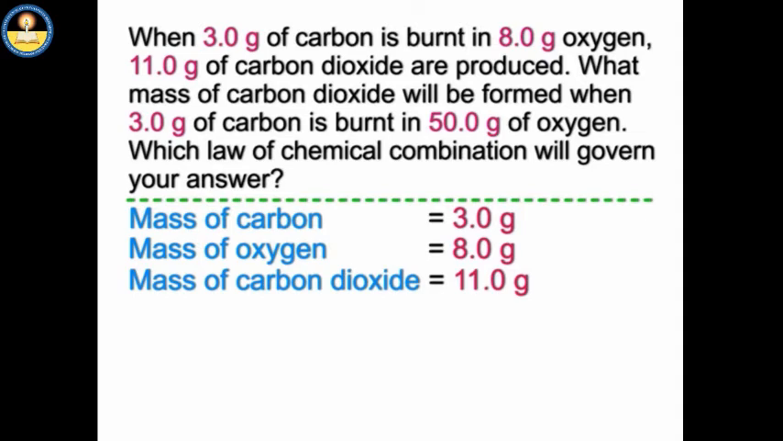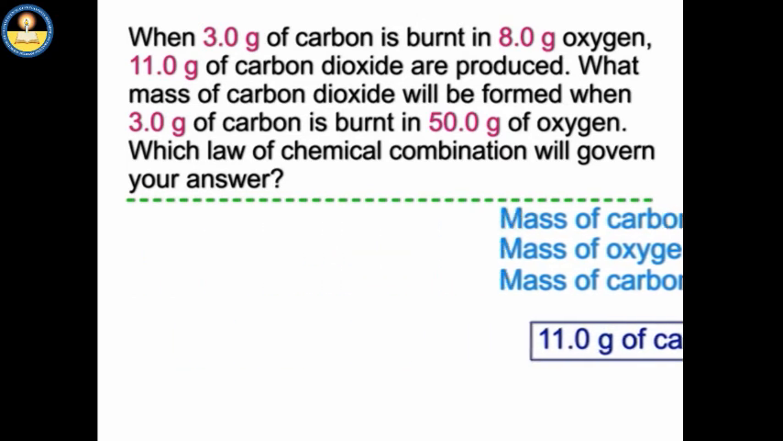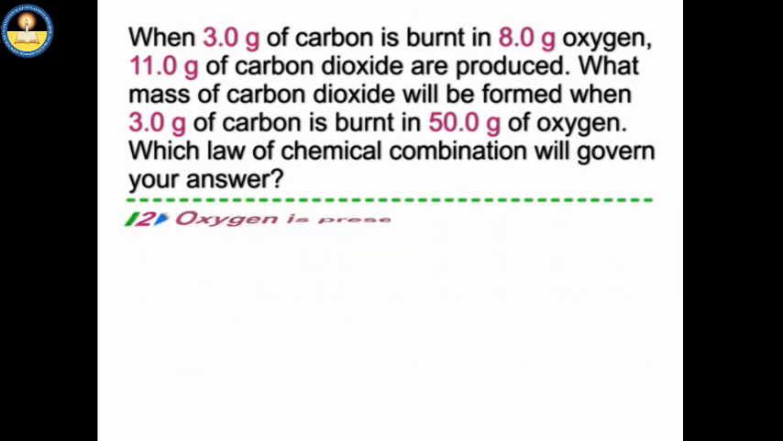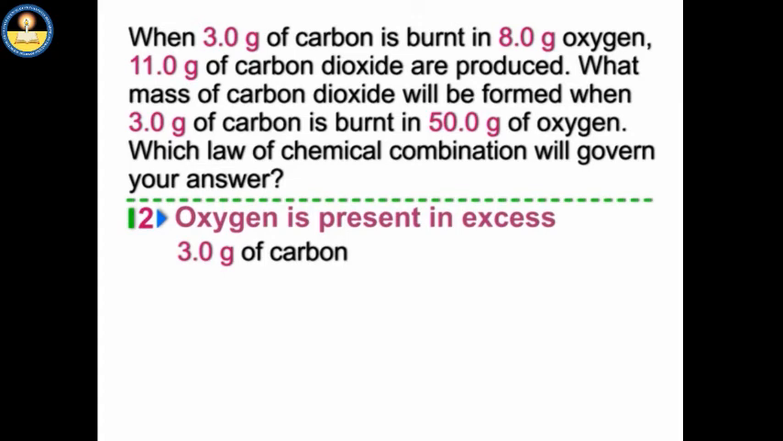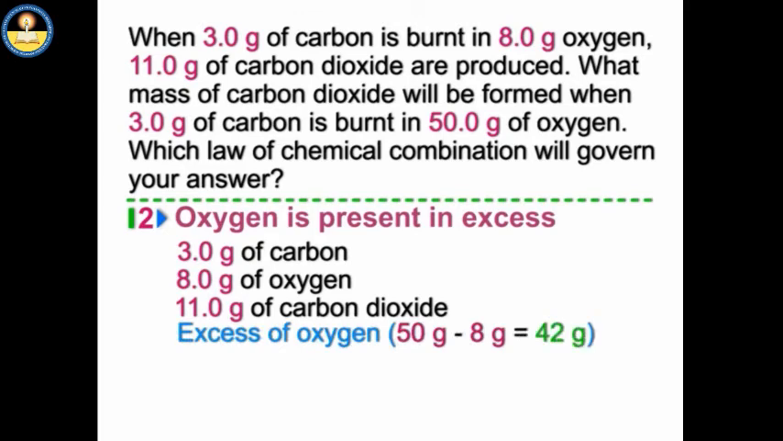The given data shows that in this reaction, both carbon and oxygen react completely to give 11 grams of carbon dioxide. In the second experiment, oxygen is present in excess. For complete combustion, 3 grams of carbon would need only 8 grams of oxygen to produce 11 grams of carbon dioxide. The excess of oxygen, 50 grams minus 8 grams, is equal to 42 grams, will remain in the mixture.